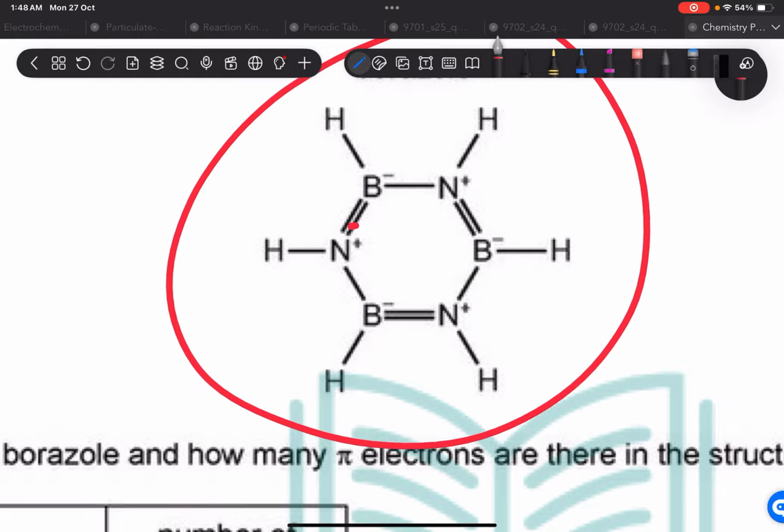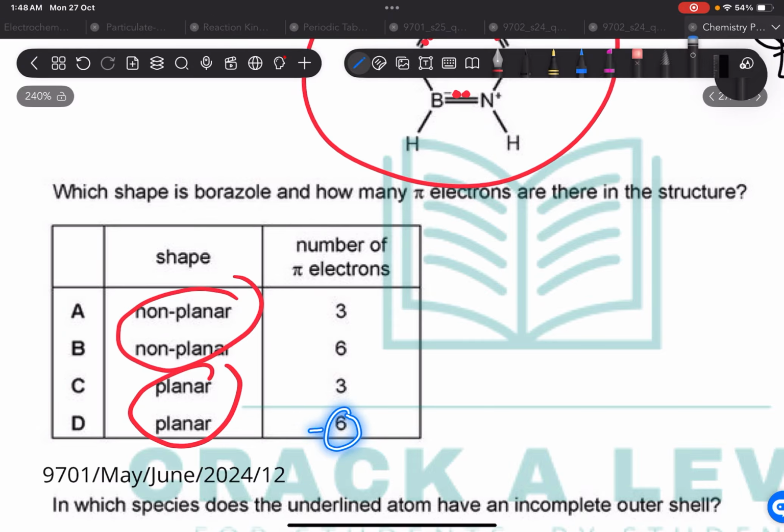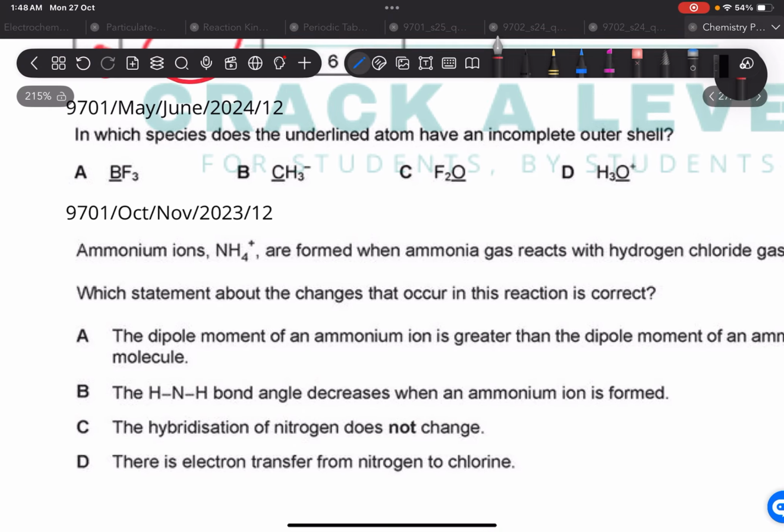Okay, so 2 electrons on this bond, 2 electrons on this bond, and 2 electrons on this bond. How many pi electrons do we have in total? 1, 2, 3, 4, 5, 6 pi electrons, and it's a planar geometry. So it's going to be option D.